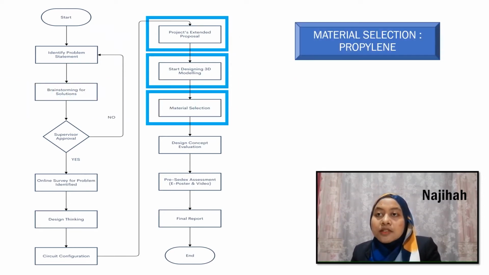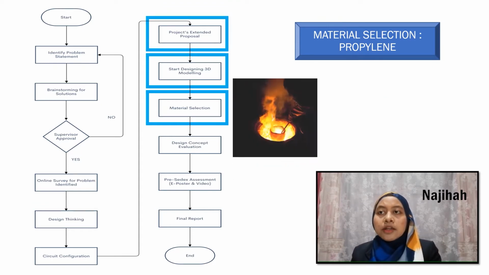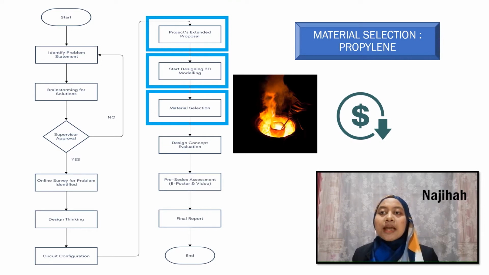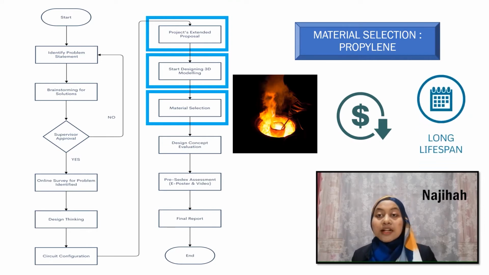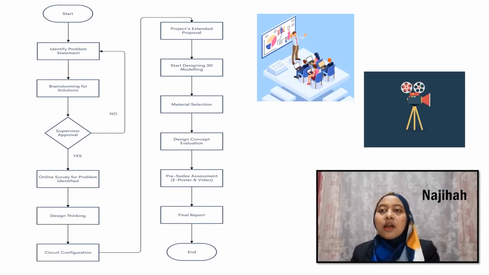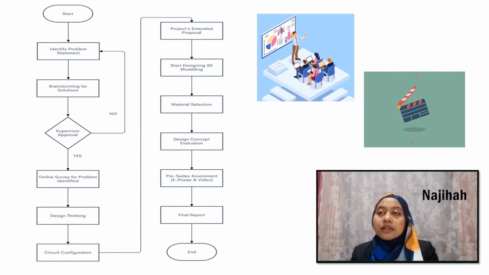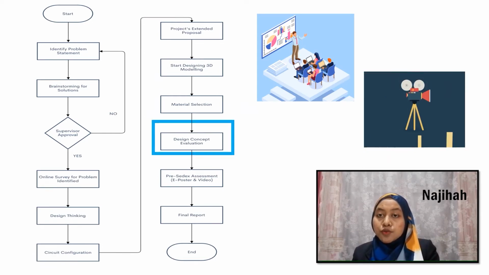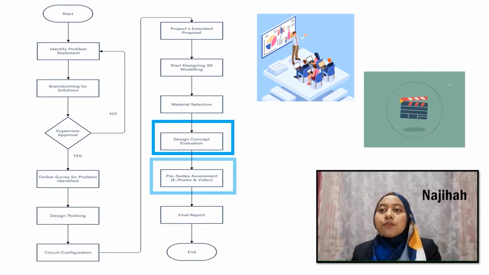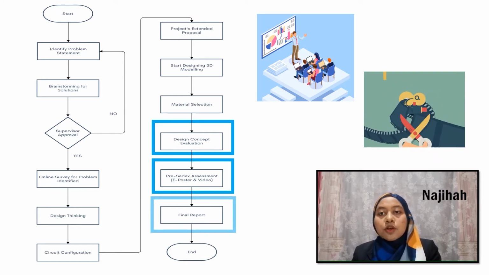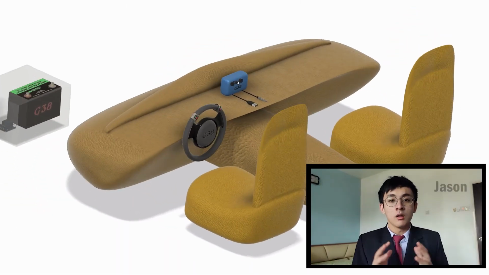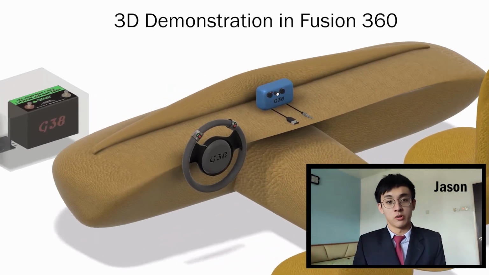Plus, the material selection is profiling as it has a high melting point, low cost production and electrical resistivity resulting in long lifespan. For the last part, represent the design concept to our supervisor and finishing the pre-select assessment and also the final report. Now, let us have a look at the 3D model of the system.